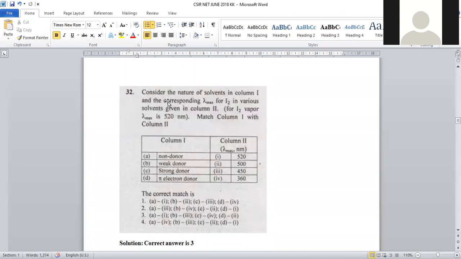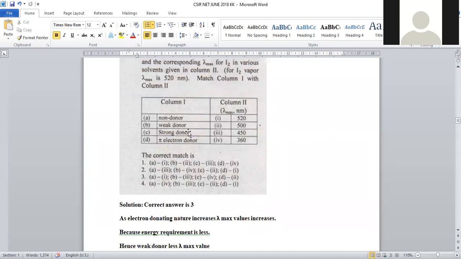Here, what happened? Iodine dissolved in solvent. Various solvents were used in order to dissolve that. That solvent may be non-donor, which is not giving any electrons. Weak donor, where some extent of donation of electrons is there. Strong donor, a larger extent of electron donating tendency. Pi electron donor, which is giving pi electrons also.